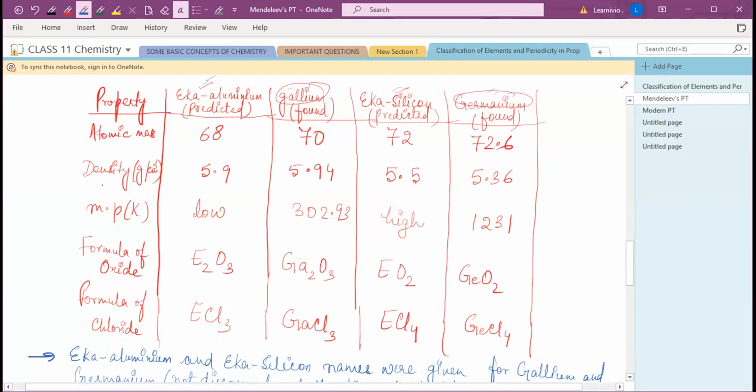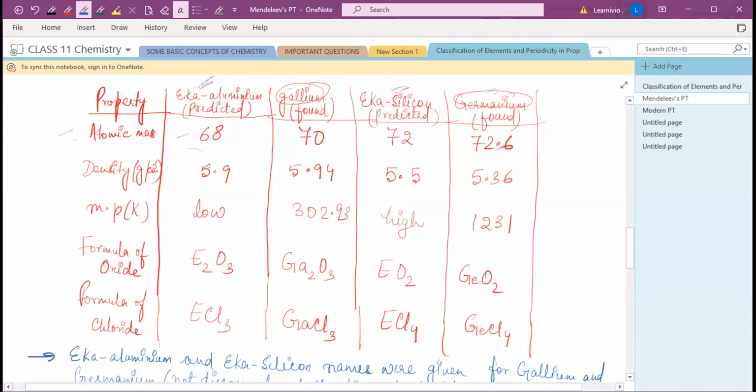He just predicted. There is no particular proof. Why Eka aluminium? He thought that this element, which was not discovered at that time, behaves like aluminium. That's why he named it Eka aluminium. And he also gave some properties of Eka aluminium and Eka silicon. So he predicted the atomic mass of Eka aluminium as 68.